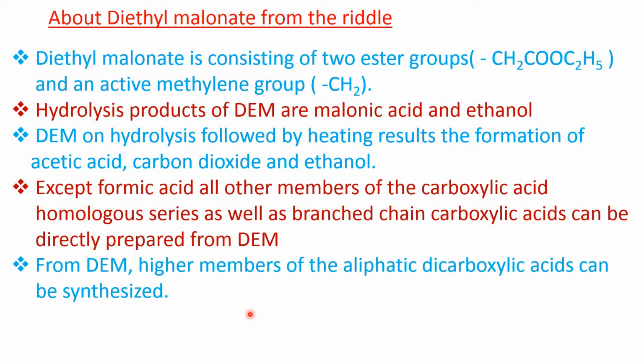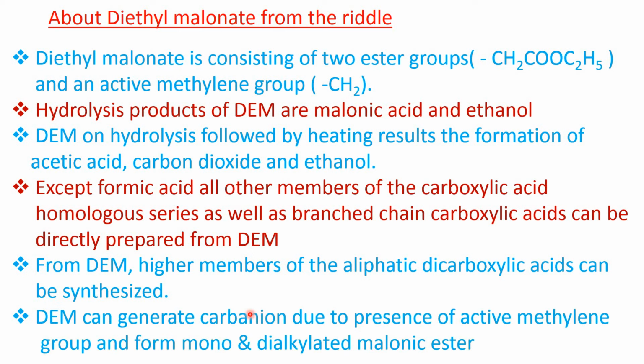Next, from diethyl malonate, higher members of the aliphatic dicarboxylic acids can be synthesized, as we just observed. And last, diethyl malonate can generate a carbanion due to the presence of the active methylene group and form mono and dialkylated malonic ester. So this is the end of the riddle. Thank you.